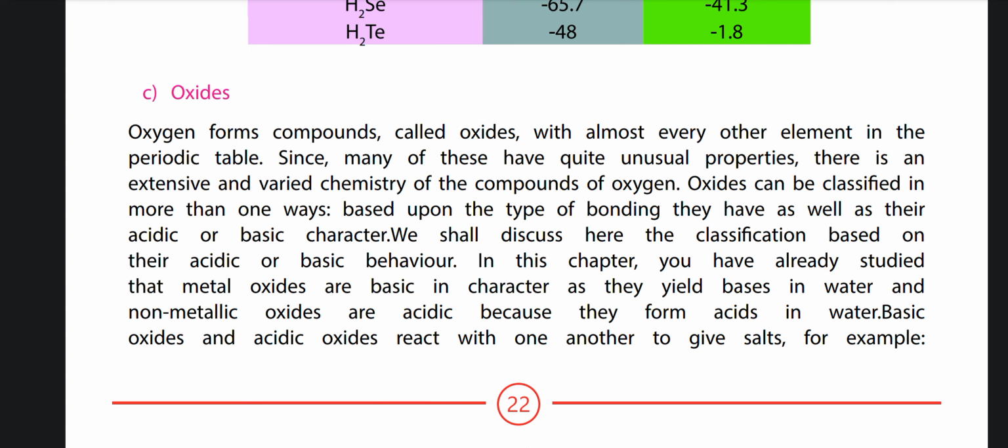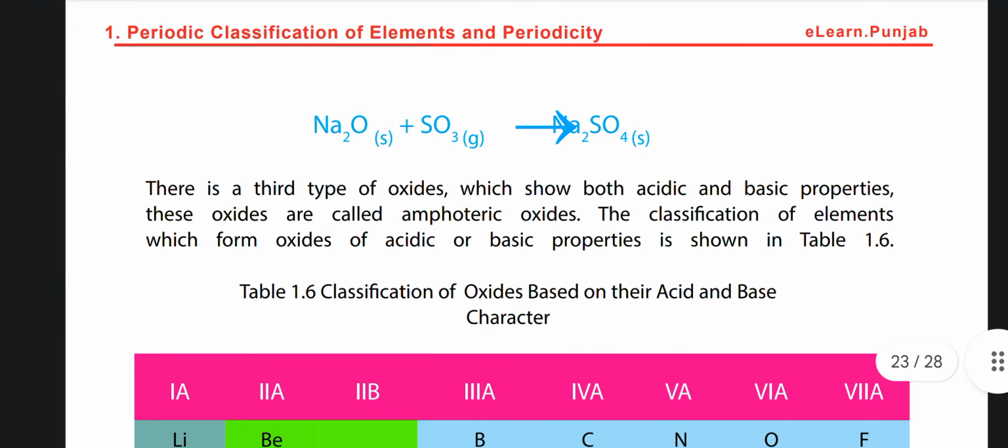In earlier chapters you have already studied that metal oxides are basic in character as they yield bases in water, and non-metallic oxides are acidic because they form acids in water. Basic oxides and acidic oxides react with one another to give salts. For example, Na2O plus SO3 gives Na2SO4.